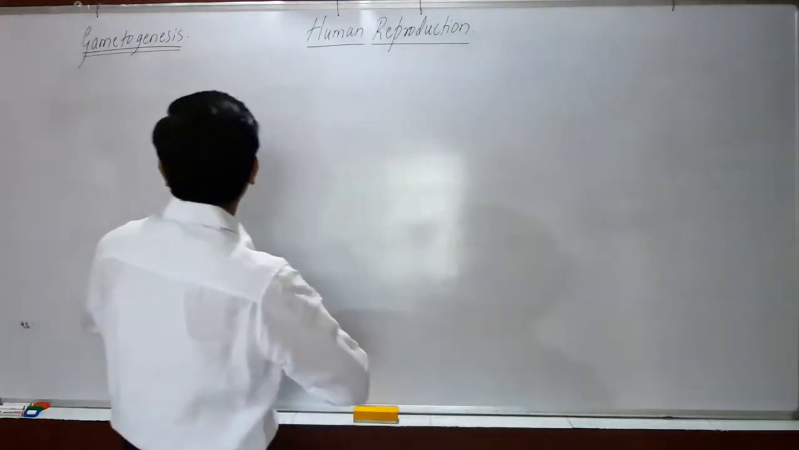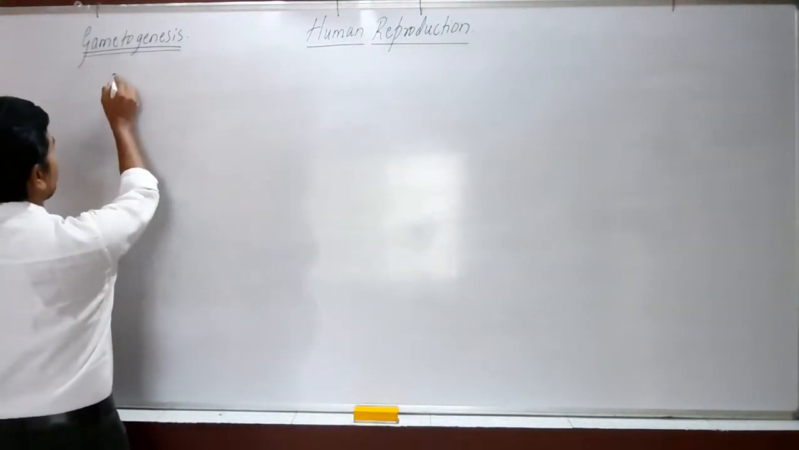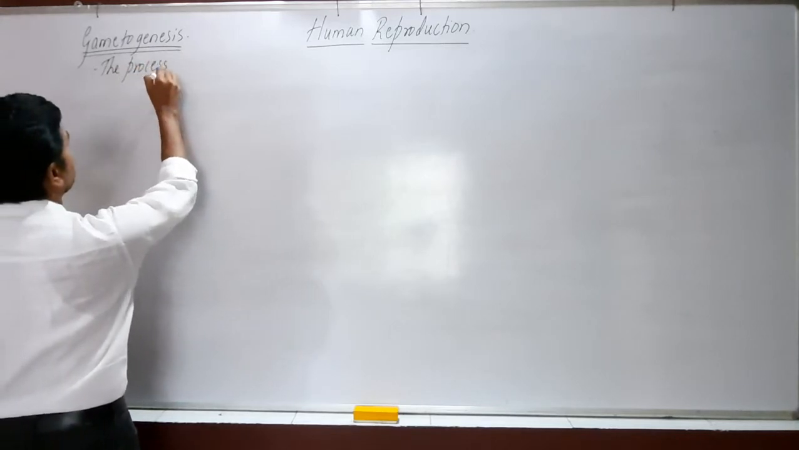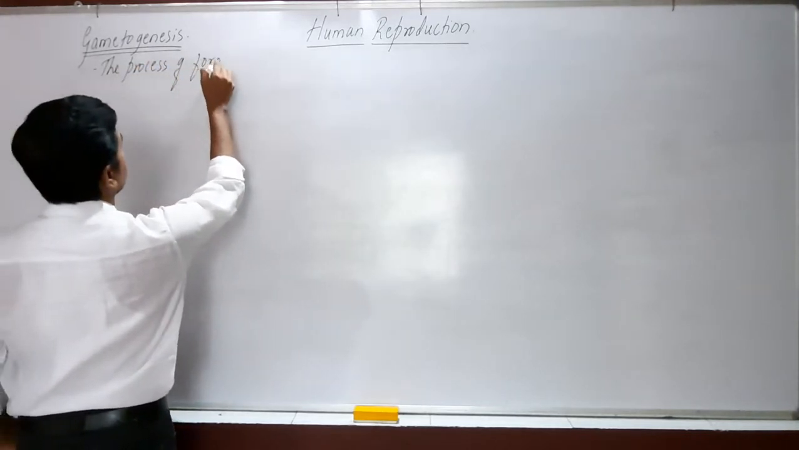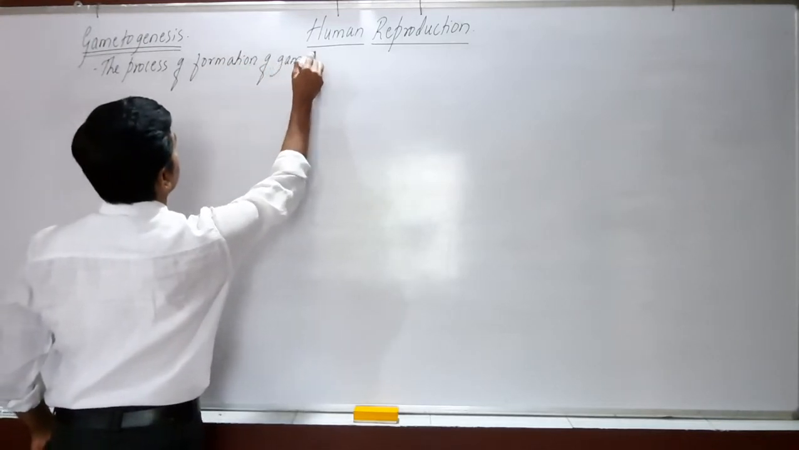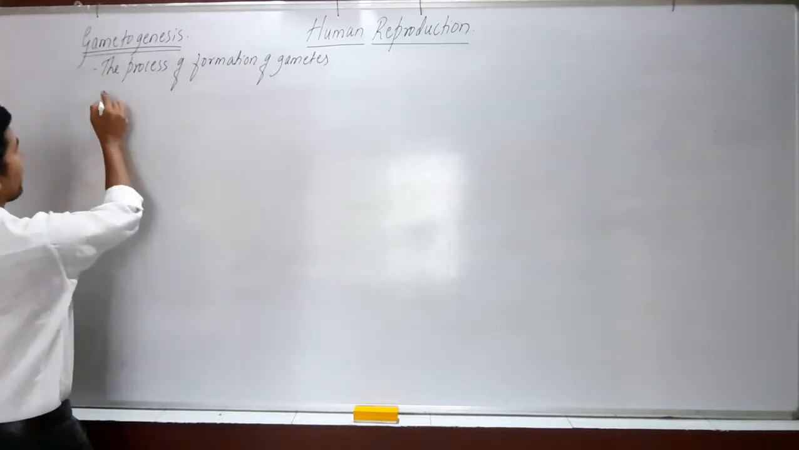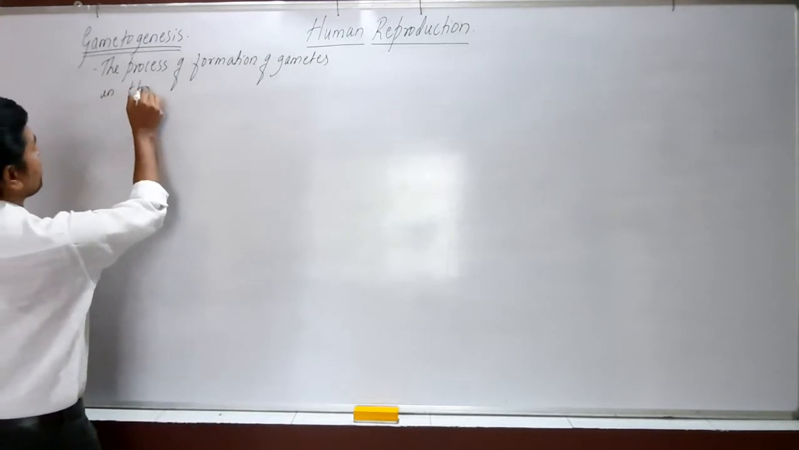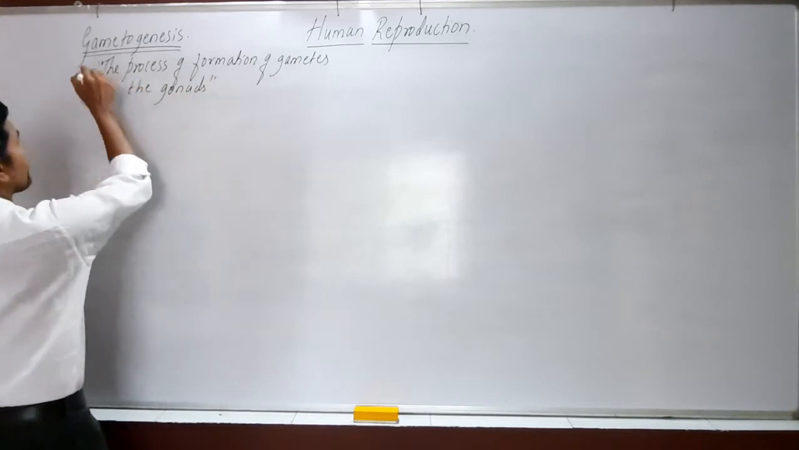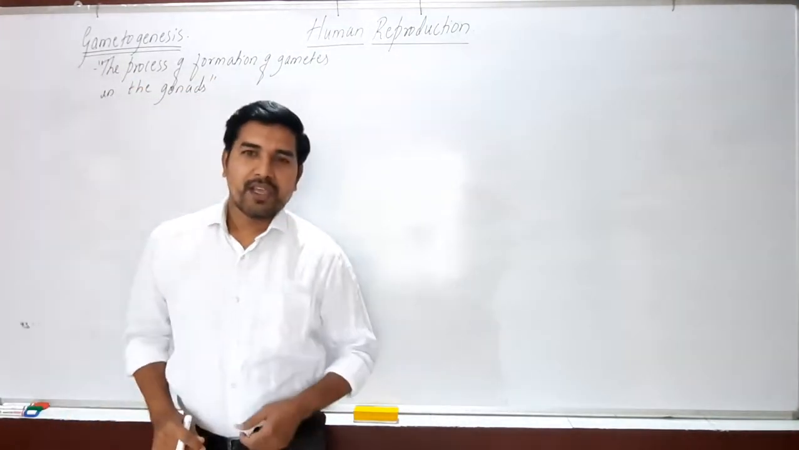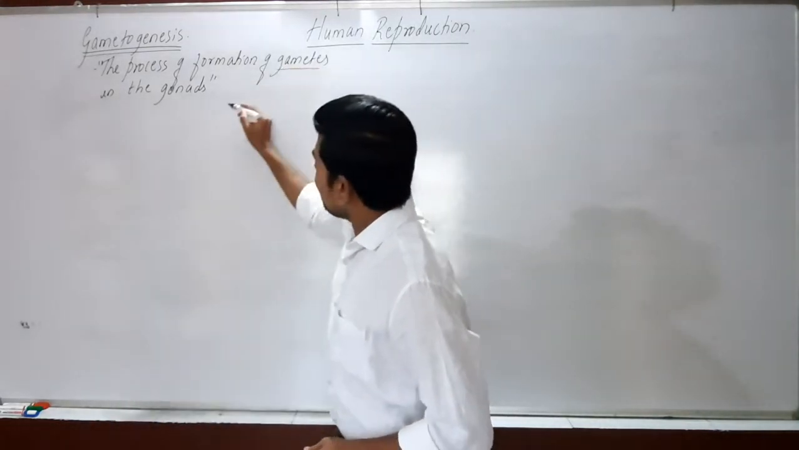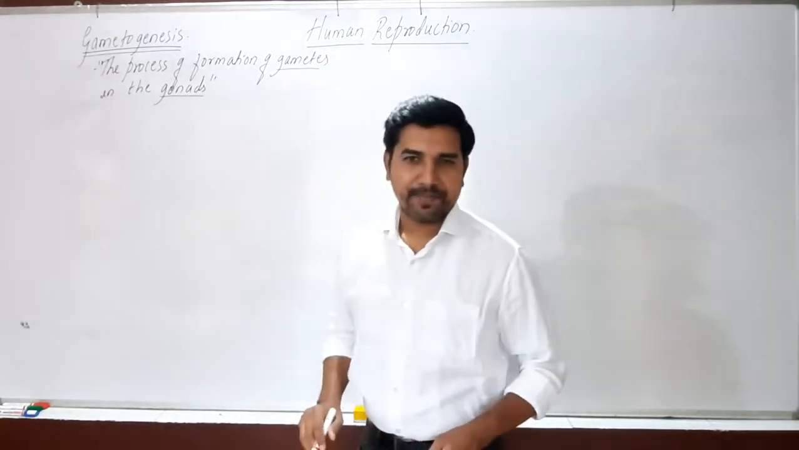So let's define the gametogenesis. So gametogenesis is defined as the process of formation of gametes in the gonads. So this is the definition for gametogenesis. So here the gametes are formed in the gonads.